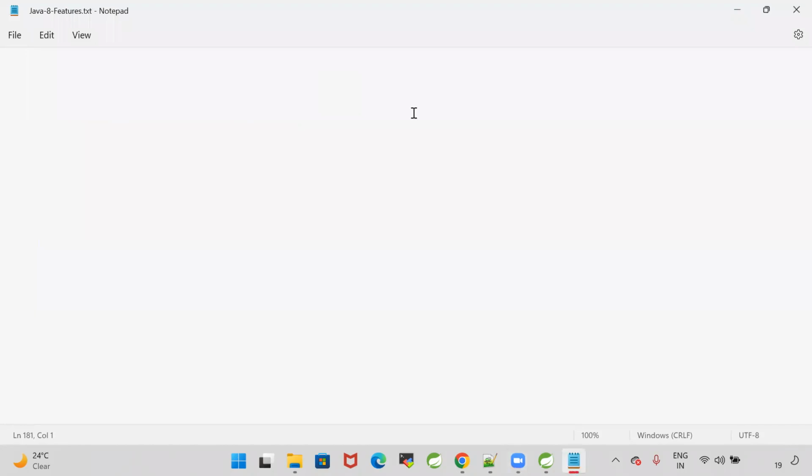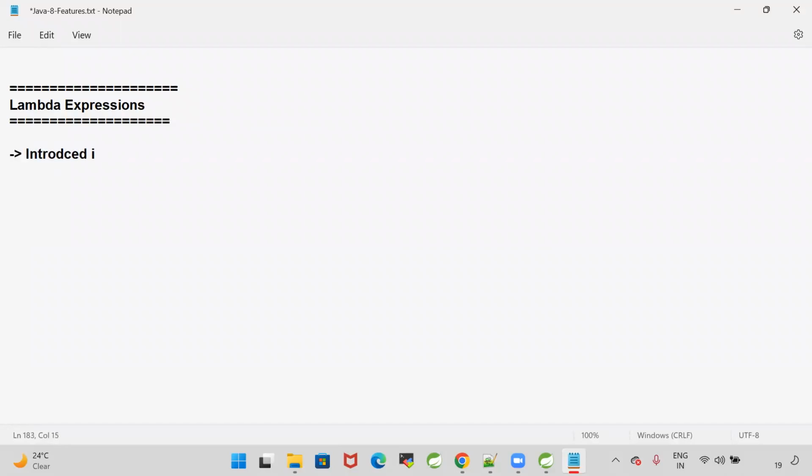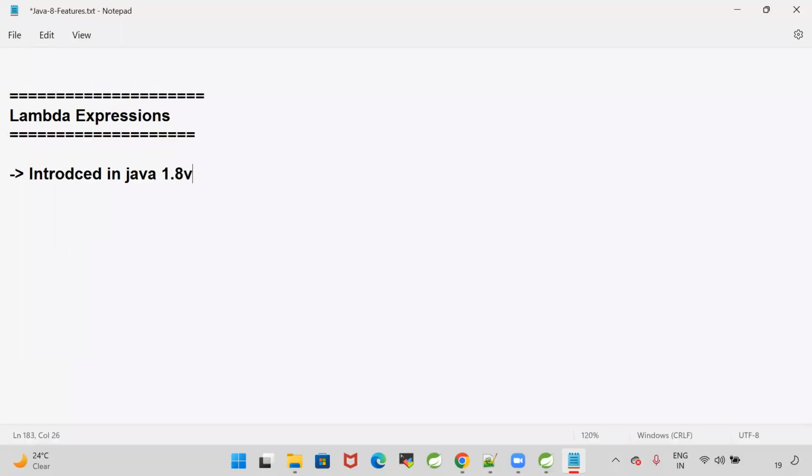So today let's understand the next feature in Java 1.8, that is lambda expressions. The next concept is lambda expressions. Very important topic. Lambda expressions were introduced in Java 1.8 version. It is also called Java 8.